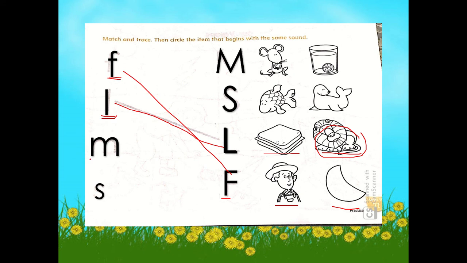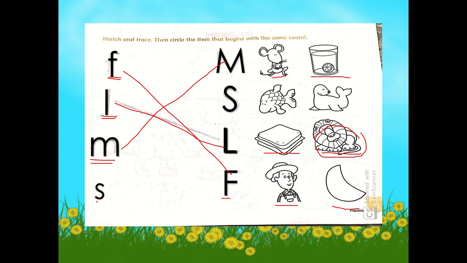Next, we have the letter M. Match the small letter M to the big letter M. And then, the objects are mouse and lime juice. So, which of these two objects begin with the M sound?